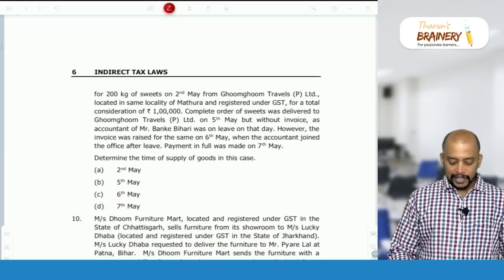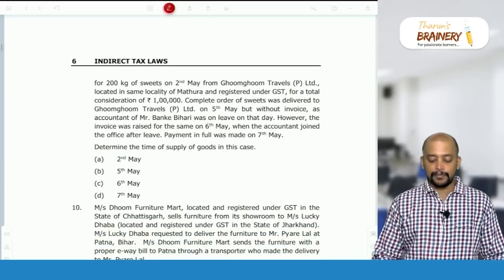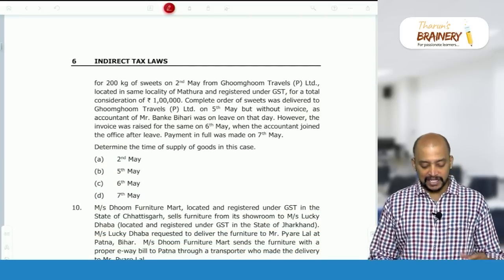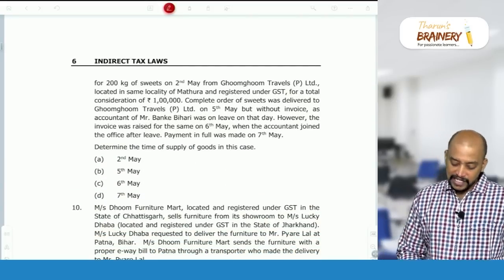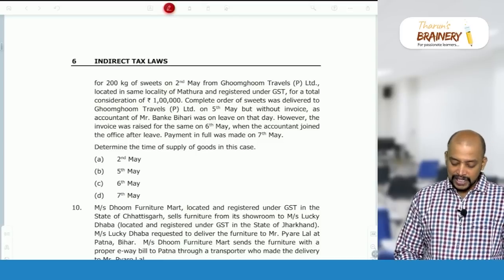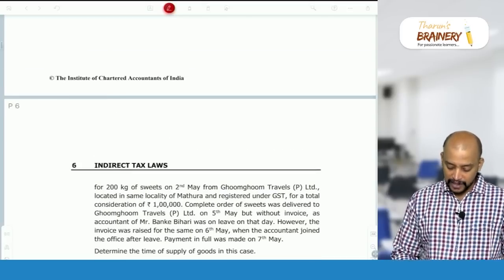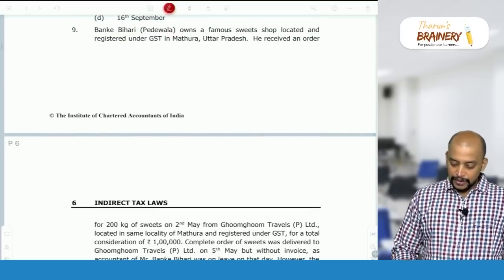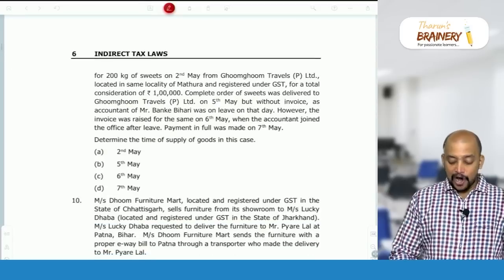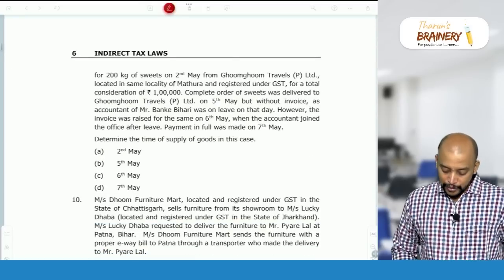He received an order for 200 kgs of sweets on 2nd May from Gumogam Travels Private Limited, located in the same locality of Madura and registered under GST, for a total consideration of 1 lakh. So, he purchased the sweets. Okay, so he owns a famous sweet shop. He received an order for selling sweets from Gumogam Travels.